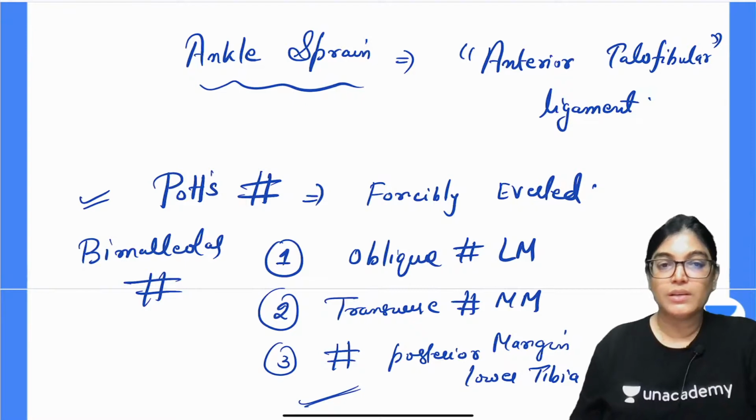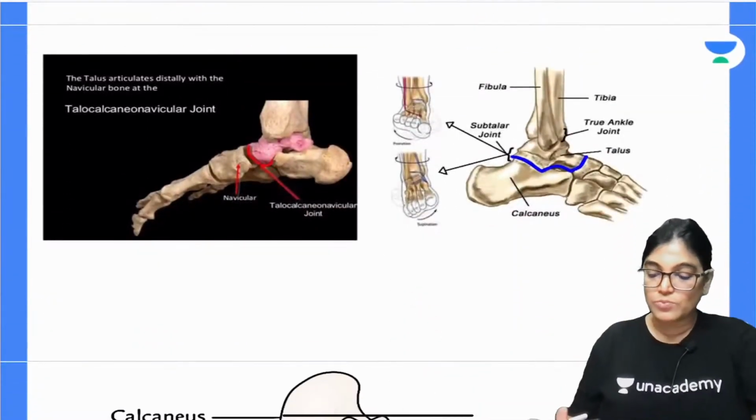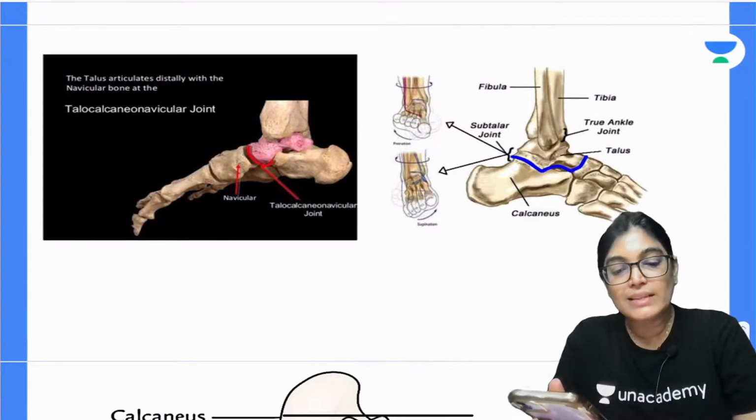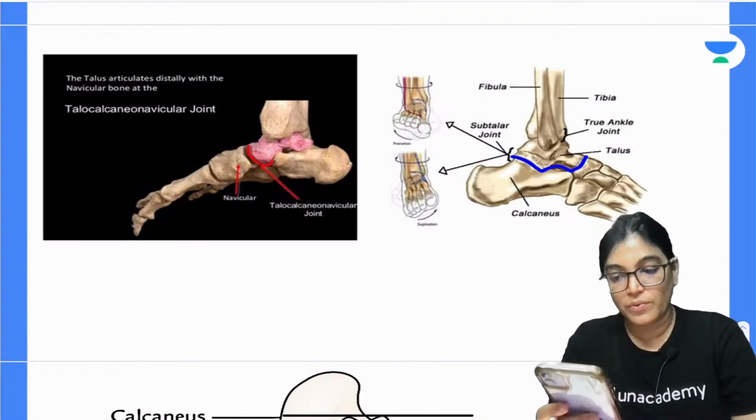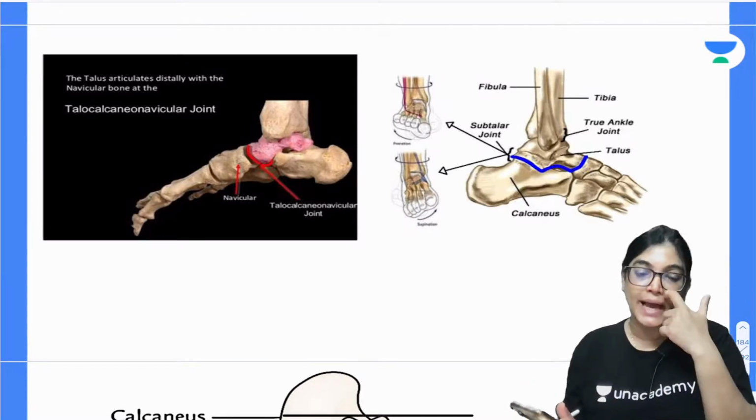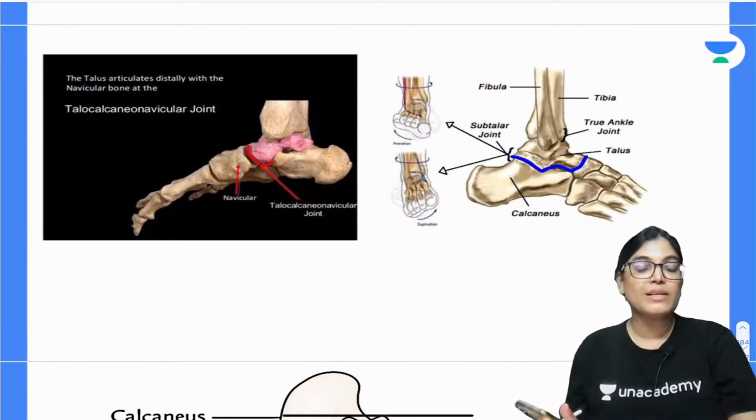Trimalleolar fracture. So yes, we have done with this. Now let's move on to the few other joints. I would like to describe the other joints and just brief the type of joint. Don't worry, we have discussed in much detail the knee joint, hip joint and ankle joint.